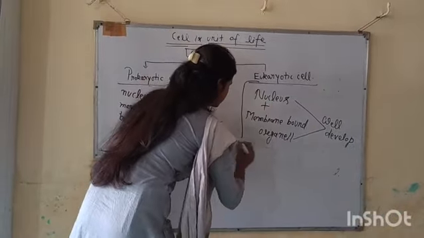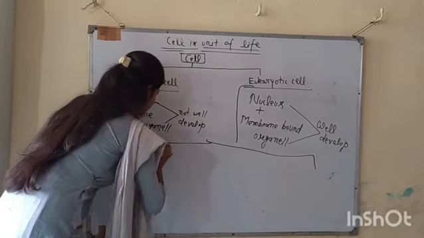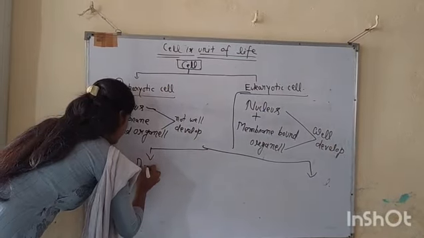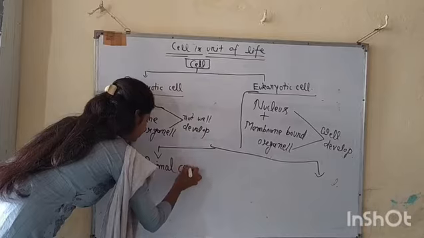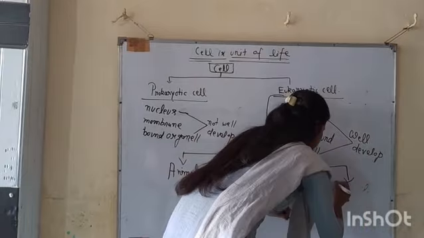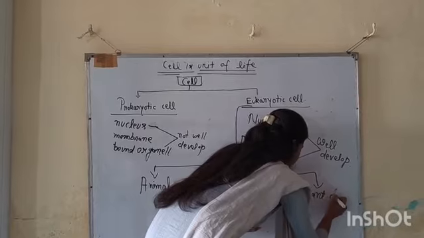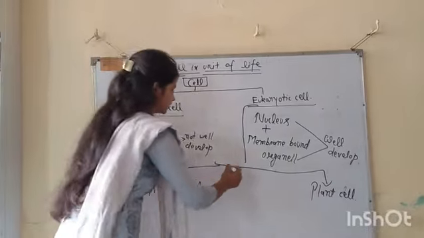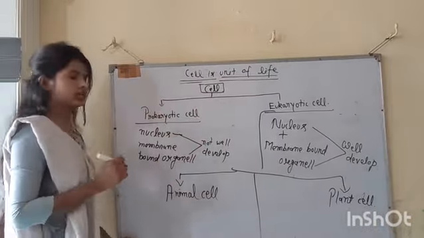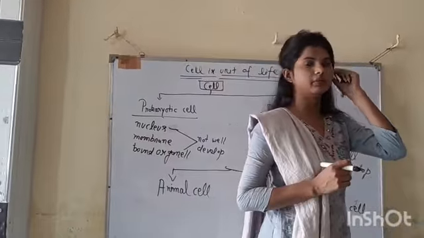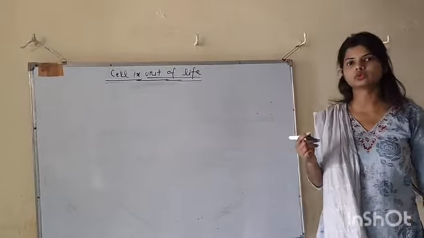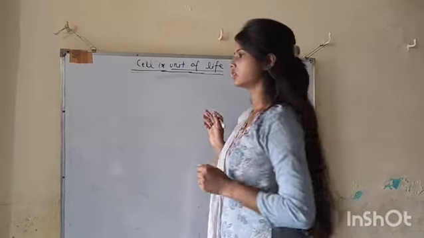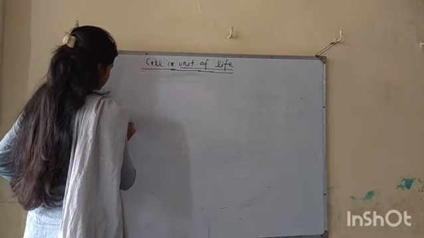Eukaryotic is further divided into two main cells: the animal cell and the plant cell. So let's start with the difference between them. What is the main difference between the animal and plant cell? To discuss the plant cell, let's start making a diagram of it.